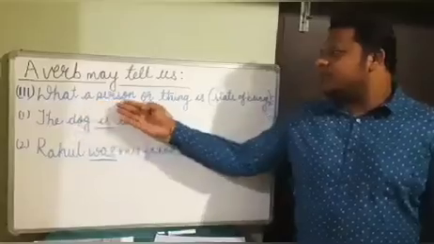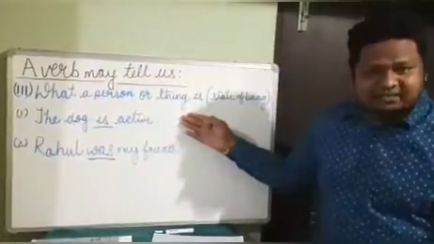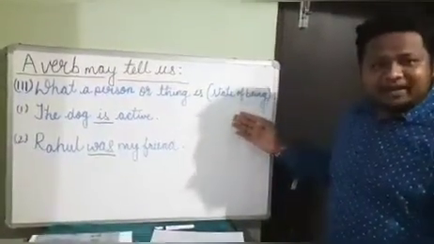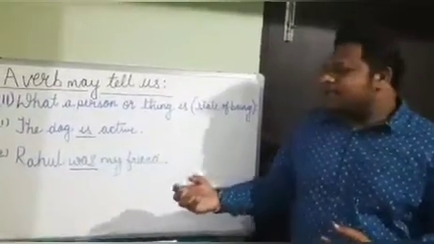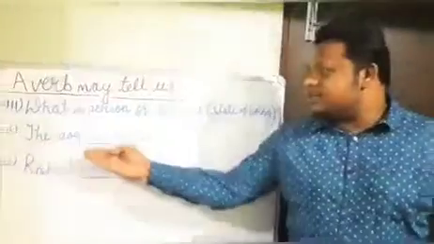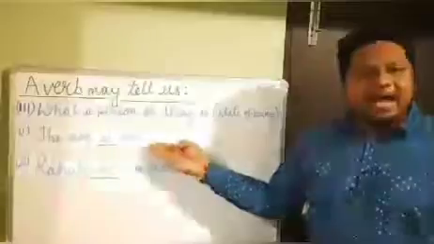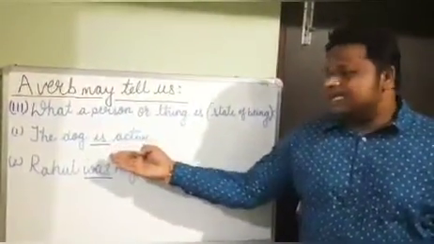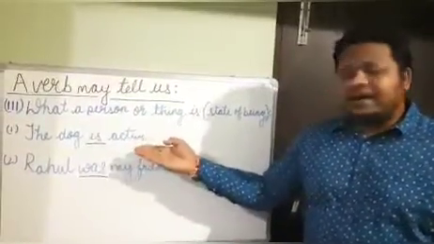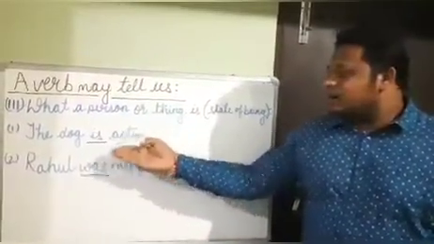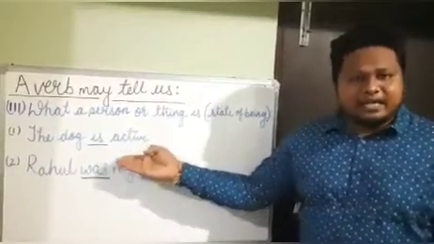Third is what a person or thing is. State of being, or you can say state of the subject. Let us see some examples. The dog is active. Here is is a state verb, as it defines whether the dog is active or inactive.